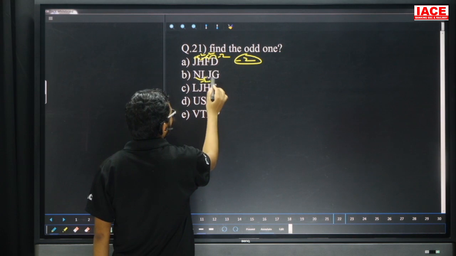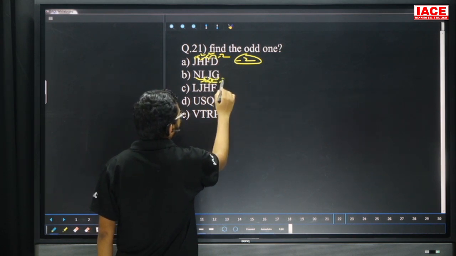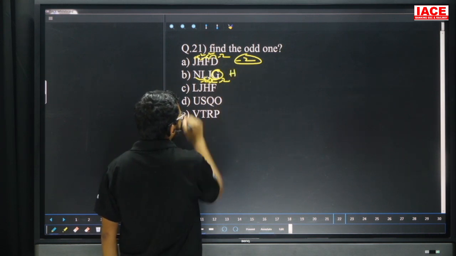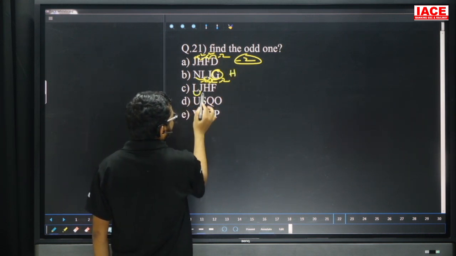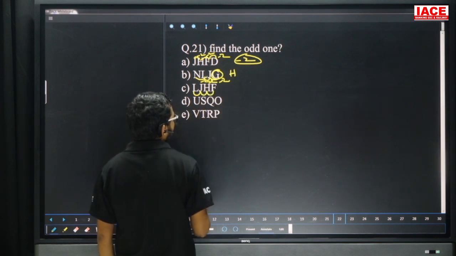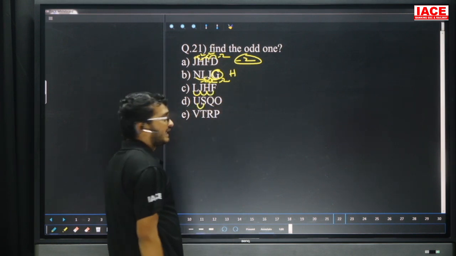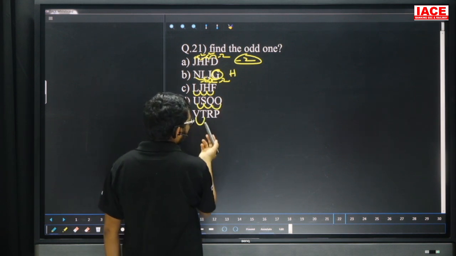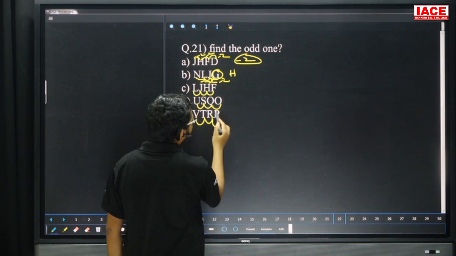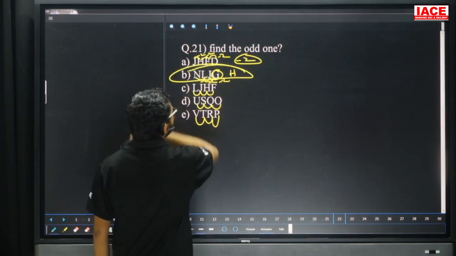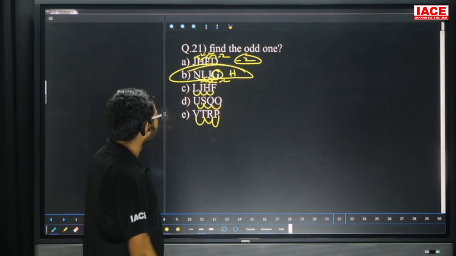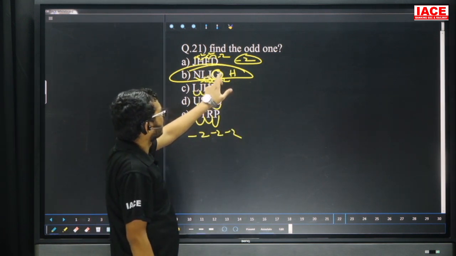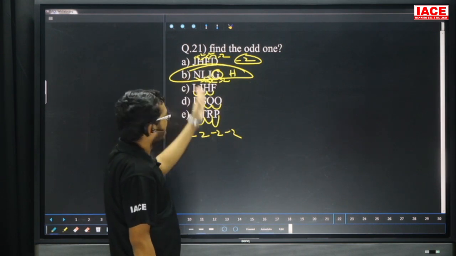14 minus 2 is 12, 12 minus 2 is 10, 10 minus 2 is 8. But here they gave G. That means 8 minus 2 for this one is H and A. Next check here. 12 minus 2 is 10, 10 minus 2 is 8, 8 minus 2 is 6. 21 minus 2 is 19, 19 minus 2 is 17, 17 minus 2 is 15. 22 minus 2 is 20, 20 minus 2 is 18, 18 minus 2 is 16. That means which is the odd one out? The answer is option B. Why? Because in the remaining all are minus 2, minus 2, minus 2. But here J minus 2 is H, but here they gave G. Question number 21, option B.